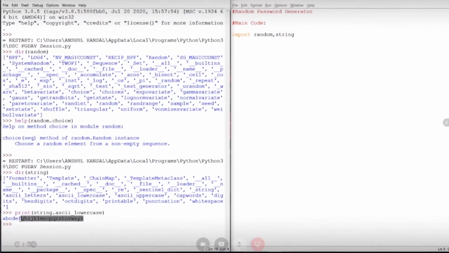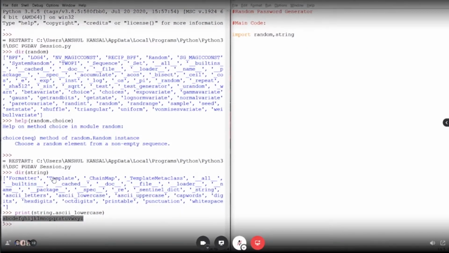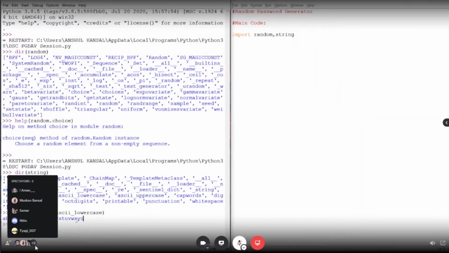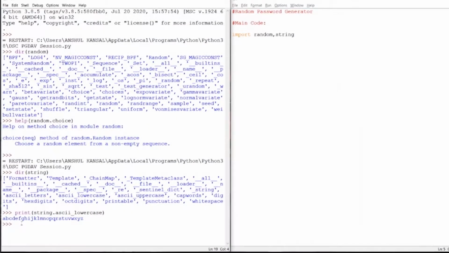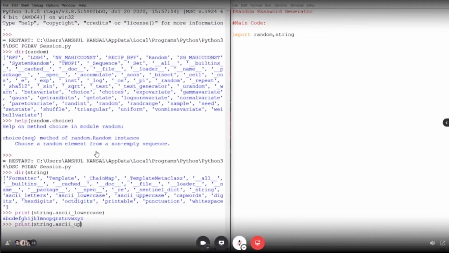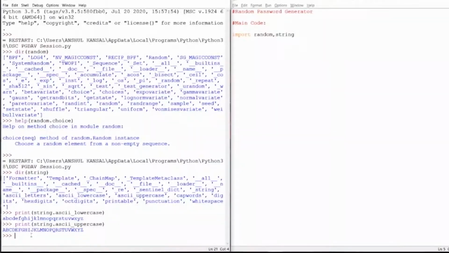As we see, ascii_lowercase contains the lowercase alphabet a to z. Similarly, if I type print string.ascii_uppercase, it contains all the uppercase alphabets A to Z.